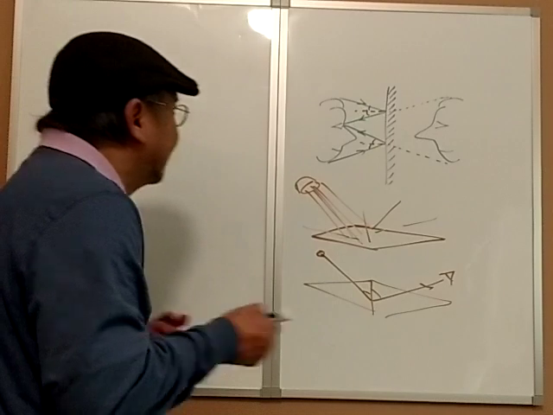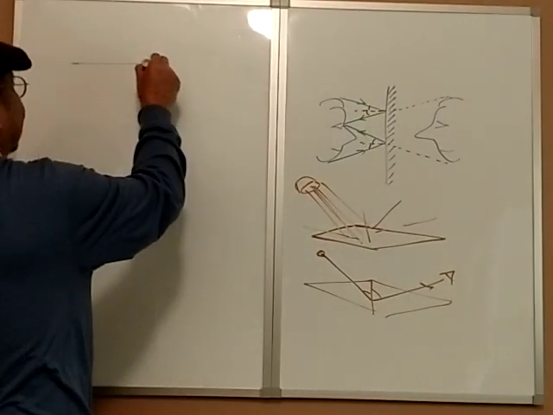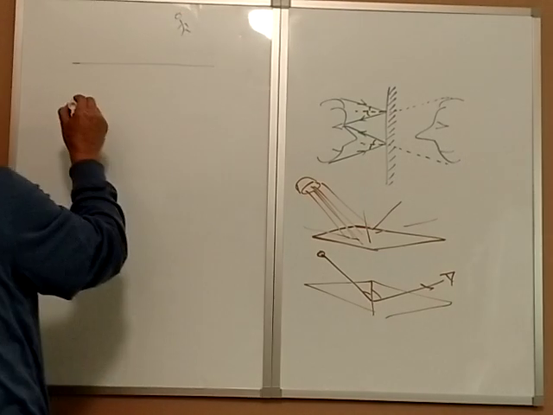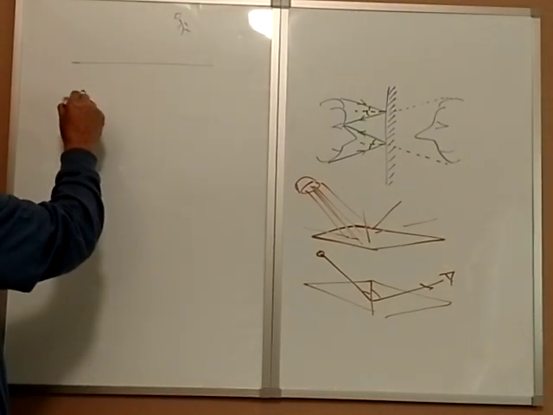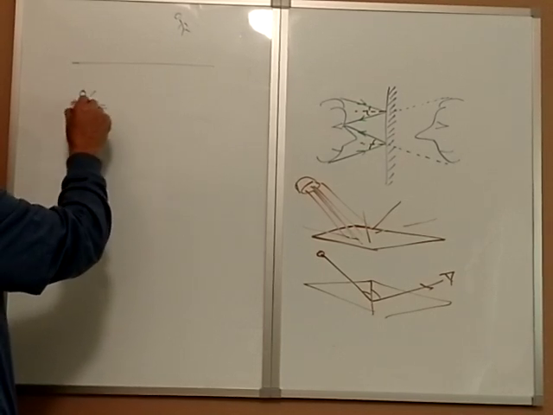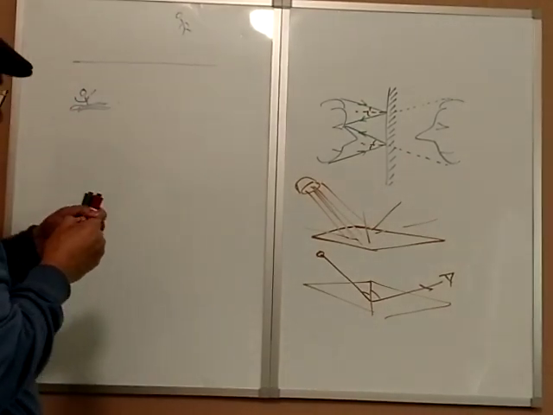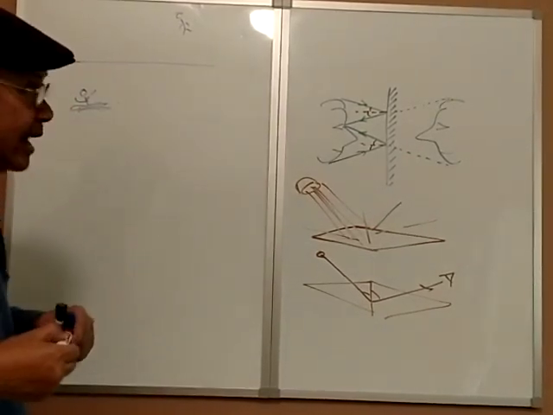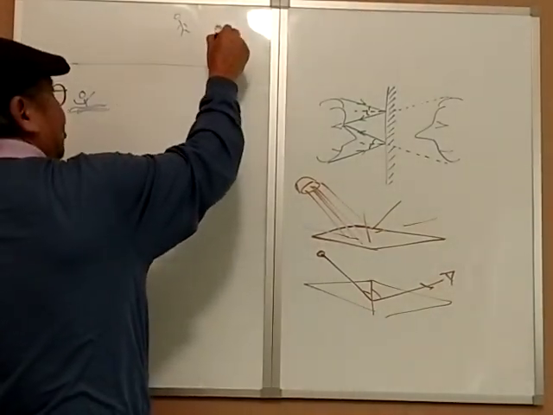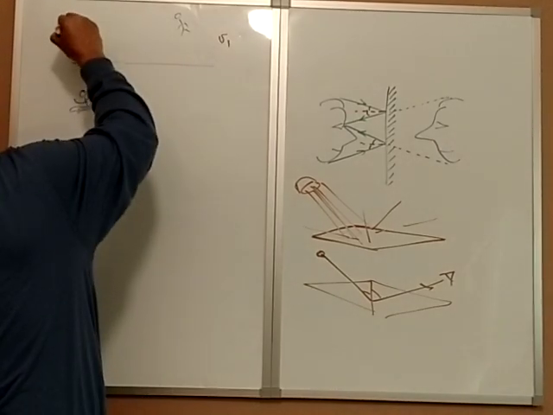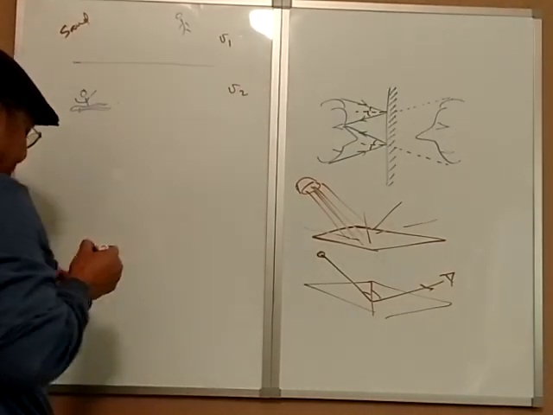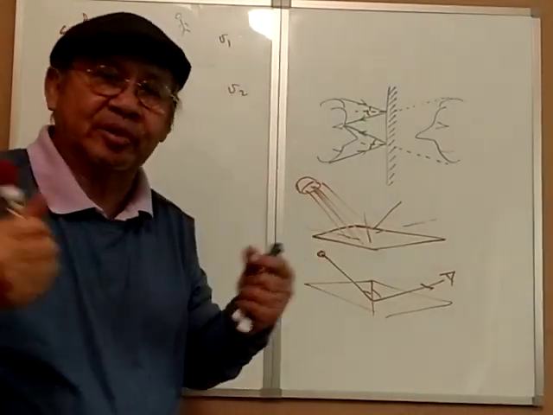Think about this. Let's suppose this is a seashore and you are here. And one of your friends is swimming, and let's suppose that person is drowning, right, in water. And you want to save your friend. So the thing is, you run with different speed. V1 on sand, this is sand, and you swim with a different speed V2. Of course, you run faster than you swim.